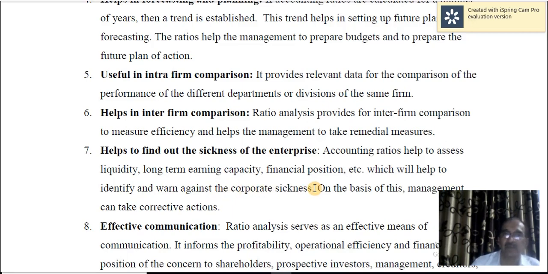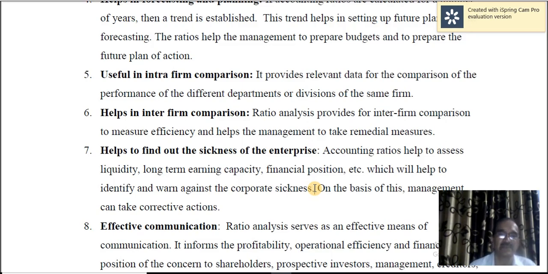For example, if the current ratio is say less than 1, say 0.75 is to 1, that means the value of current assets is less than the current liabilities. So when the current liabilities fall due, you may not have enough current assets to pay off them on time. So that shows that the liquidity position of the concern is in question.